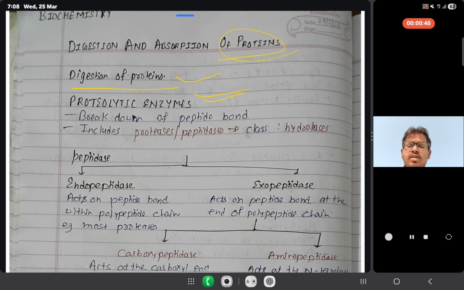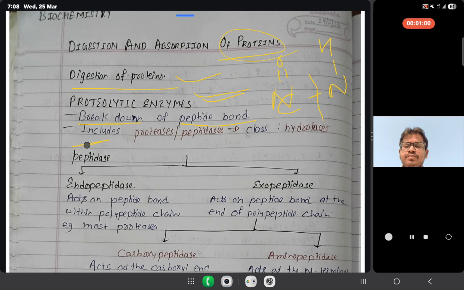What is the work of proteolytic enzyme? The work of proteolytic enzyme is to break down the peptide bond. What is a peptide bond? The peptide bond is between C=O and NH. This bond has to be broken. So the proteolytic enzyme's work is to break down a peptide bond.